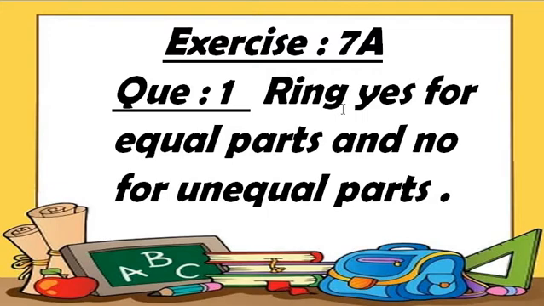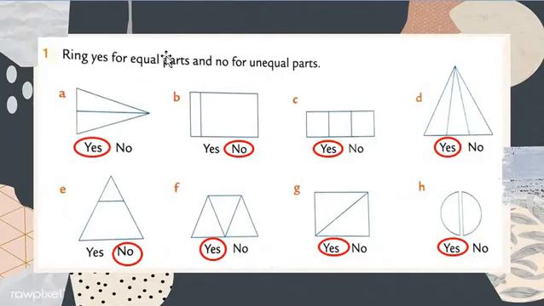Equal parts for yes and unequal parts for no. These both keywords we have to keep in mind. So let's start question number 1. Again I repeat, dear students, ring yes for equal parts and no for unequal parts.